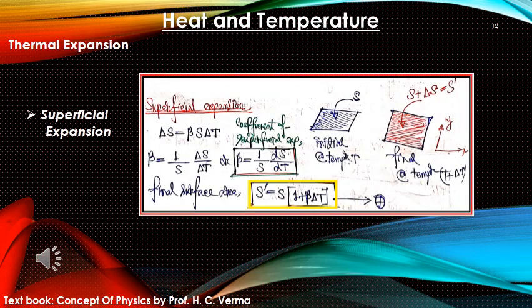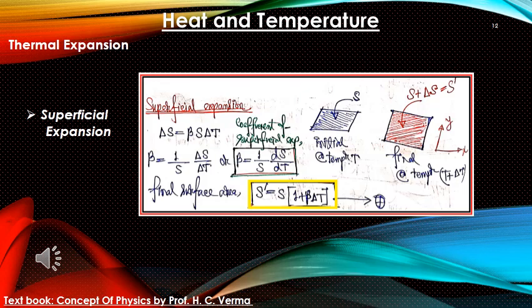Here we are going to talk about superficial expansion. Superficial expansion is the areal expansion. That is, if we have a sheet instead of a rod or a wire or a thread, then we have superficial expansion. We are allowing it to expand in both x and y directions, as we can see in the picture.